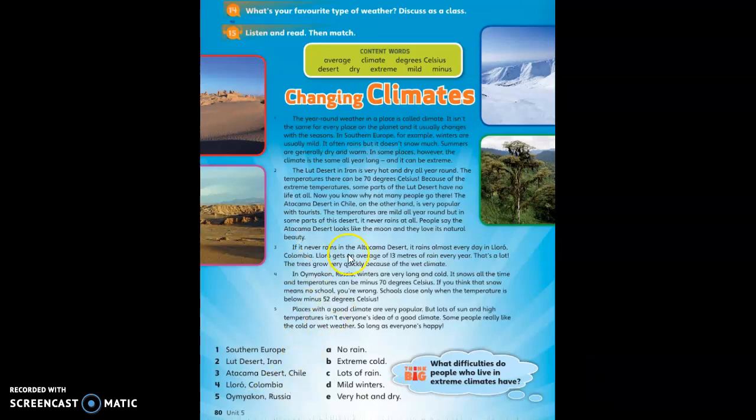The words that we're going to work on are average, climate, degrees Celsius, desert, dry, extreme, mild, and minus. You know some of them, and we'll be talking about them and about some others that you might not know.